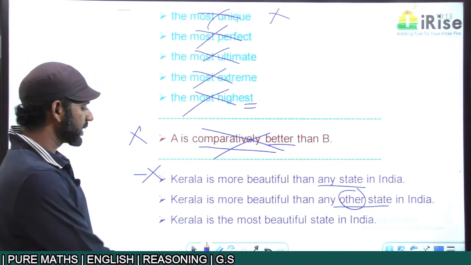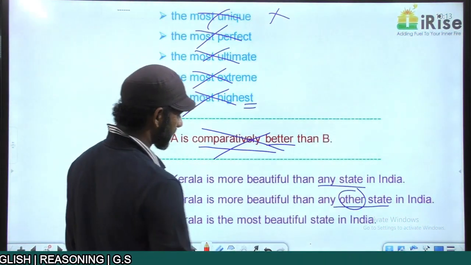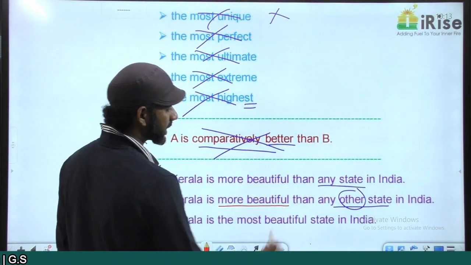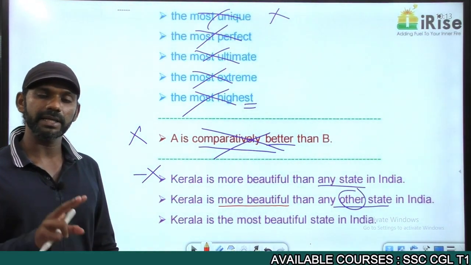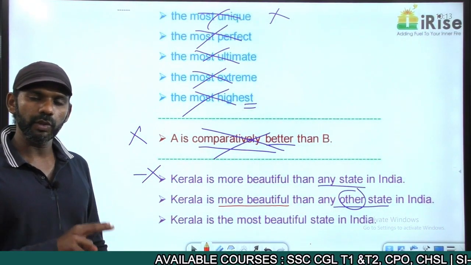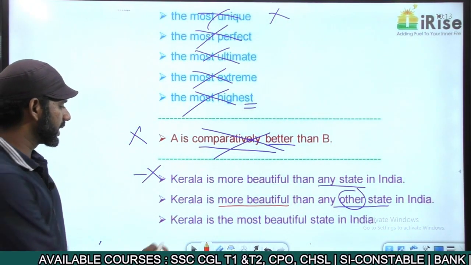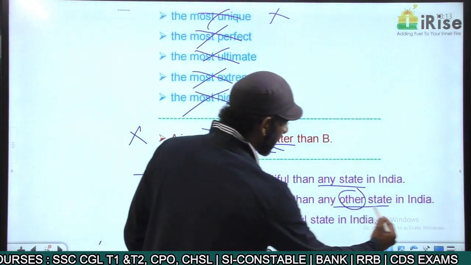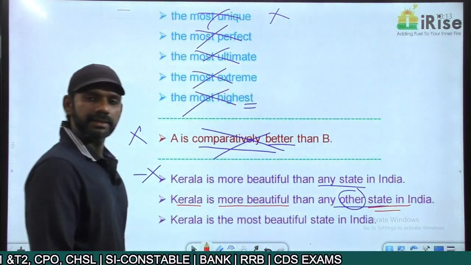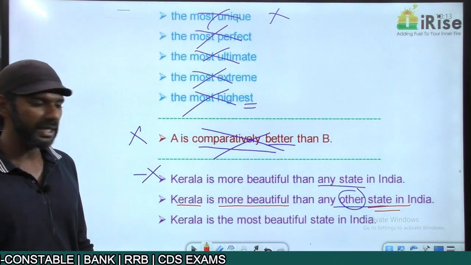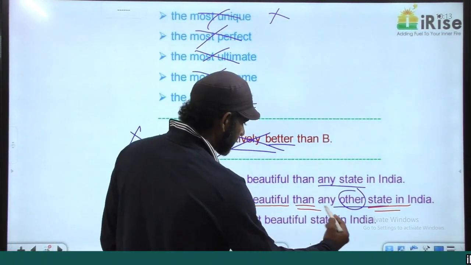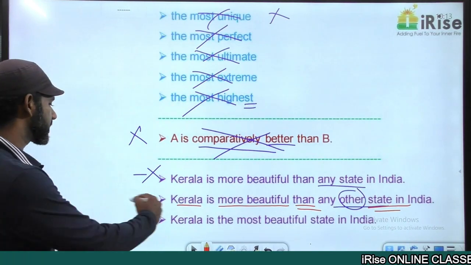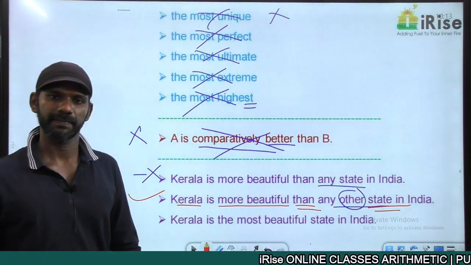Now we need to find out whether it is grammatically correct or not. More beautiful is a comparative degree adjective. We can use it only when we compare two entities. The two entities getting compared here are, one is Kerala and the other one is any other state. These are the two entities getting compared. More beautiful is a comparative degree adjective followed by than. That is also fine. This statement is grammatically correct.